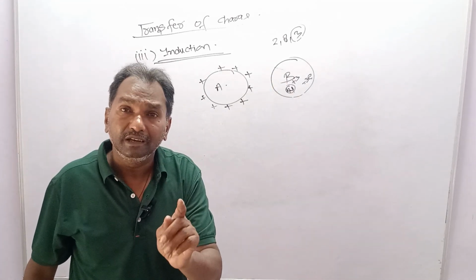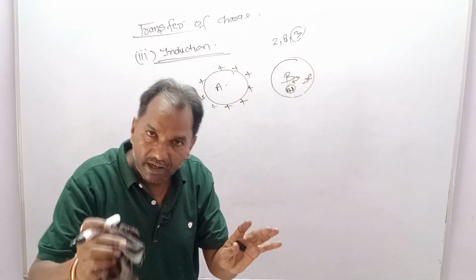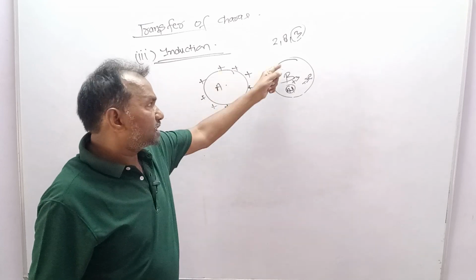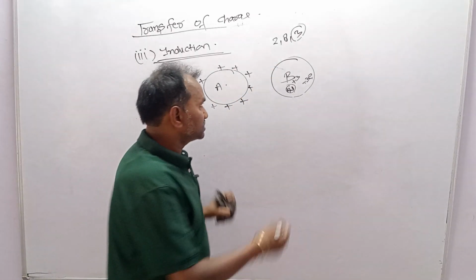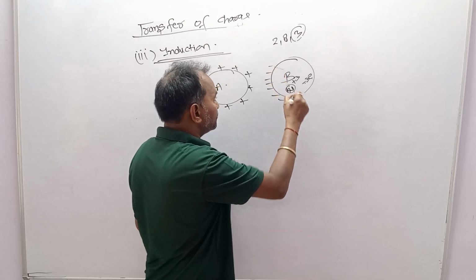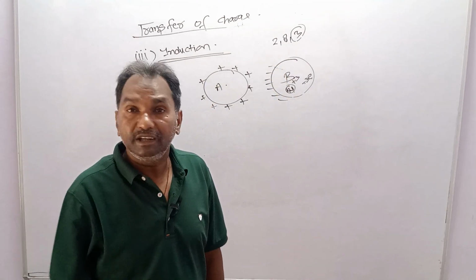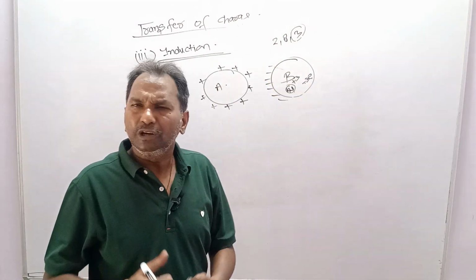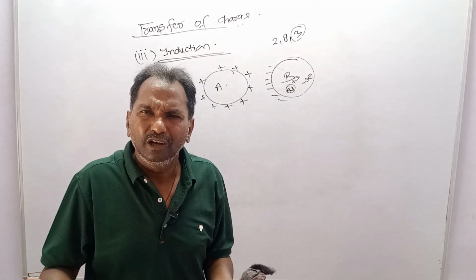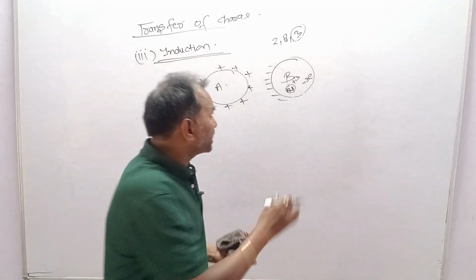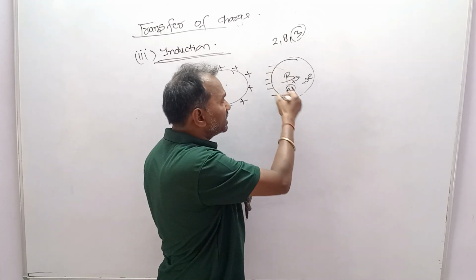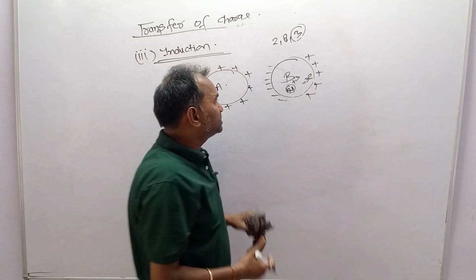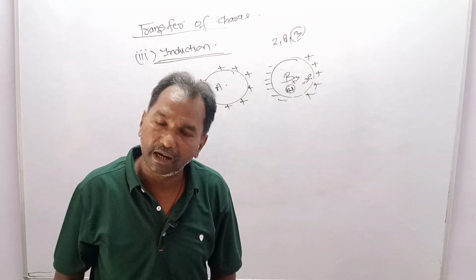Neutral does not mean there is no charge; despite being neutral, it consists of free electrons. Now this positive charge will attract the free electrons towards it, so the front will show negative. But dear student, before A was brought near, it was electrically neutral, so no chemical reaction is happening at all. So whatever negative charge is here, the same amount of positive charge will be distributed here. And if you add these two, it will become electrically neutral again.